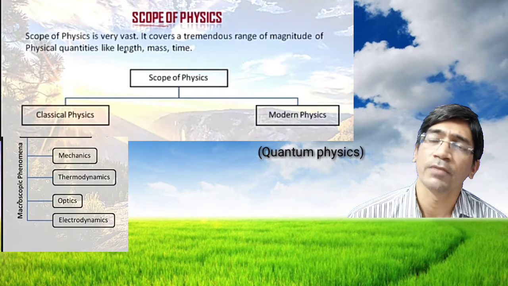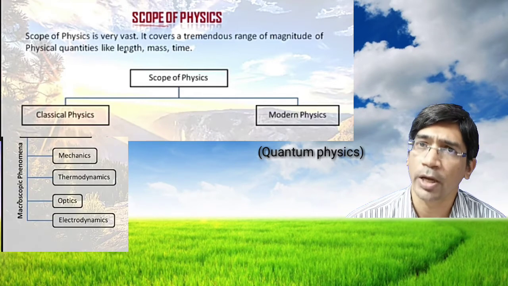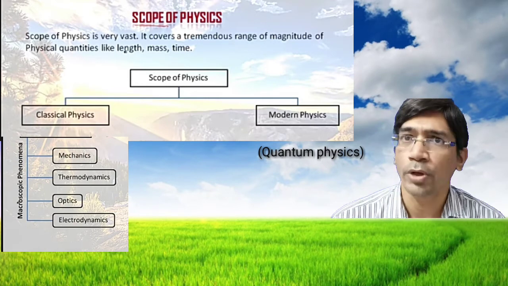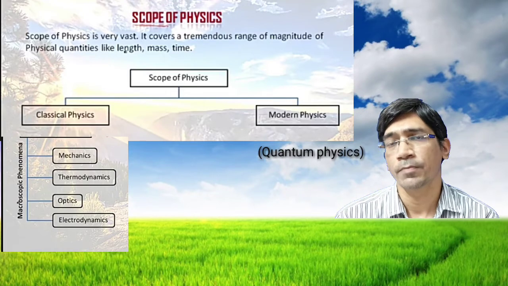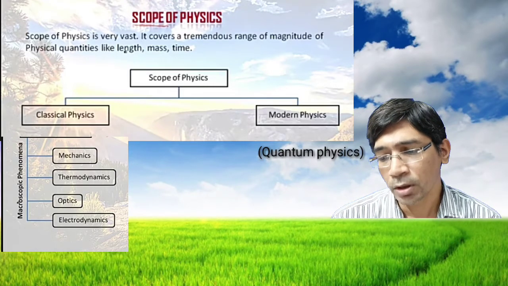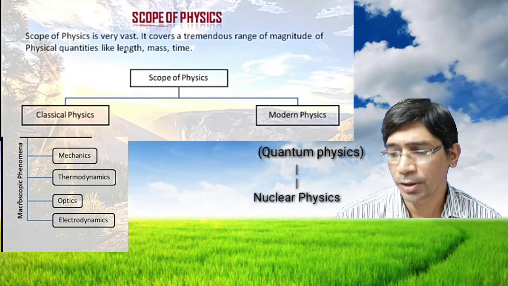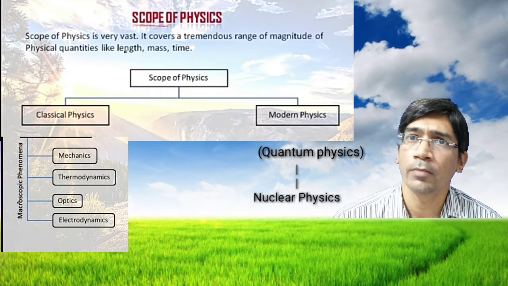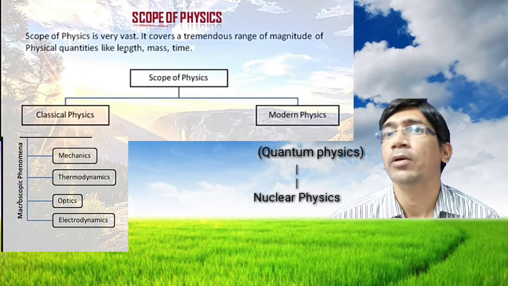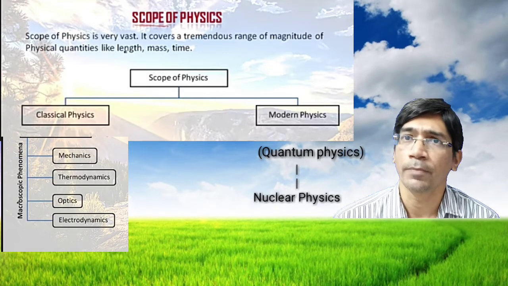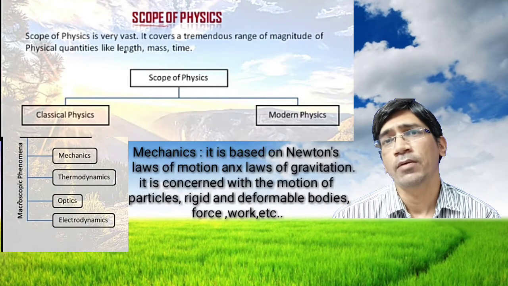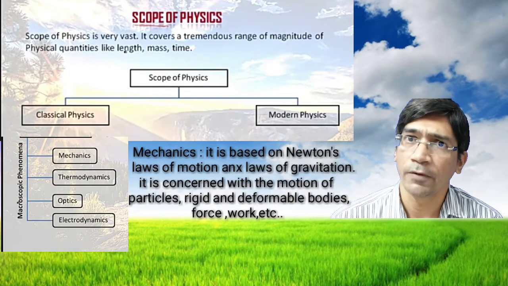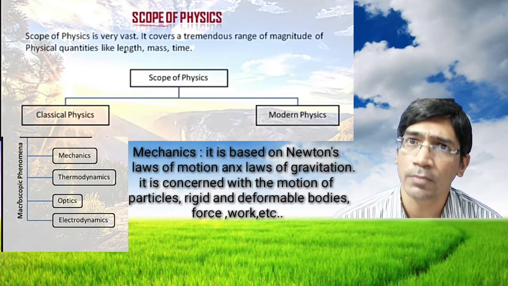In classical physics, we take mechanics, electrodynamics, optics, and thermodynamics. In quantum physics, we generally take nuclear physics. We study nuclear physics, in which the properties of the atom, nucleus and molecule are studied. In mechanics, we take kinematics and dynamics. In standard 11 physics, we will study this mechanics.